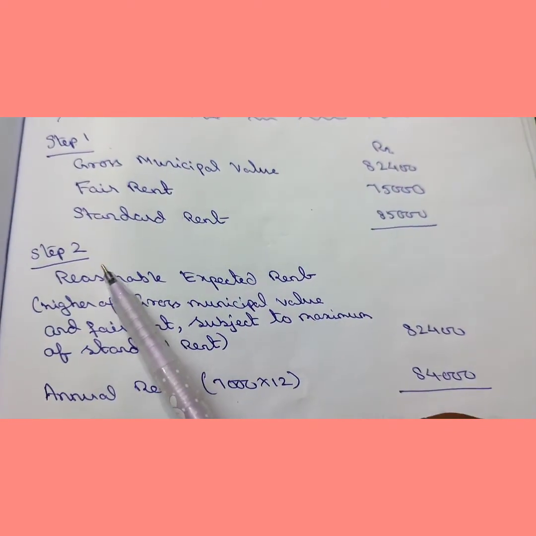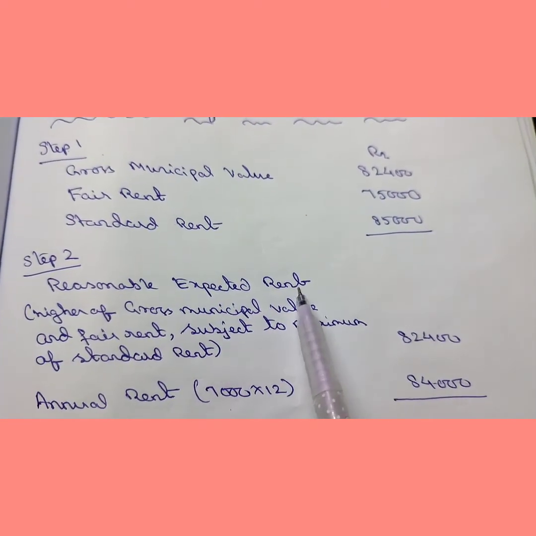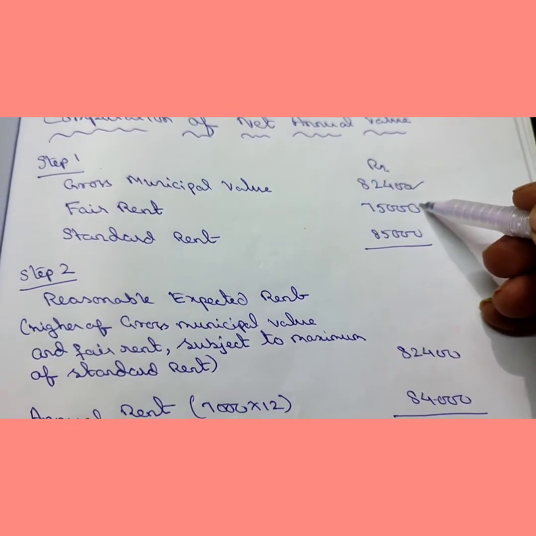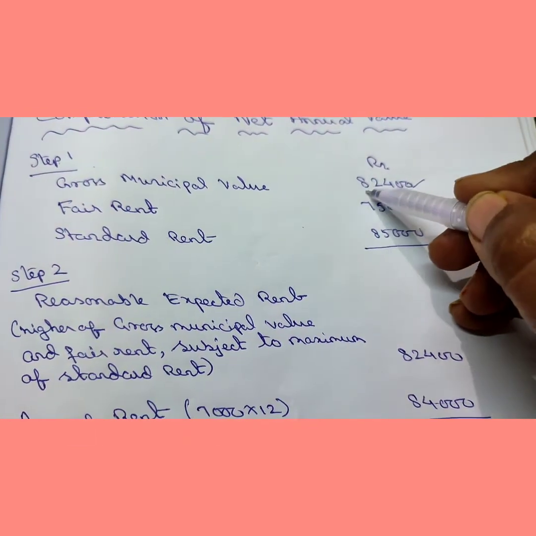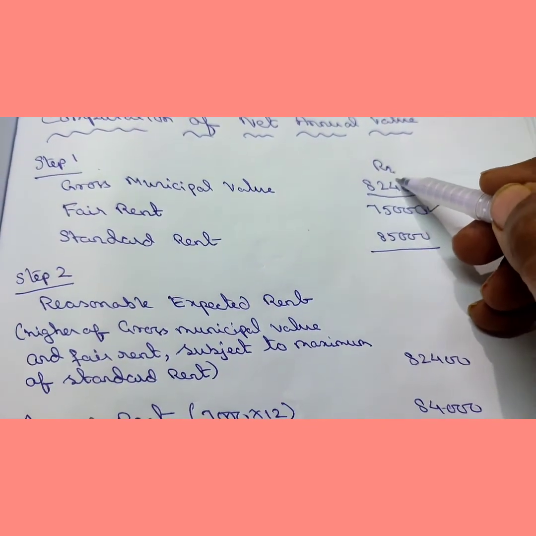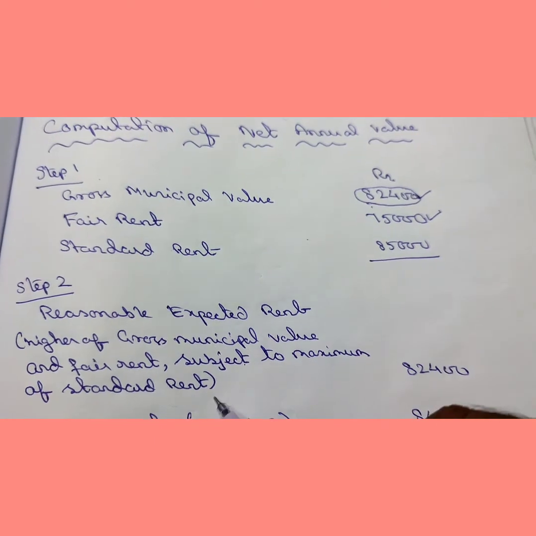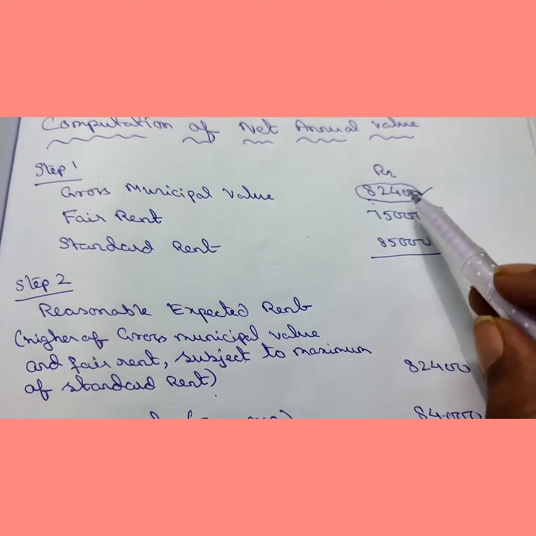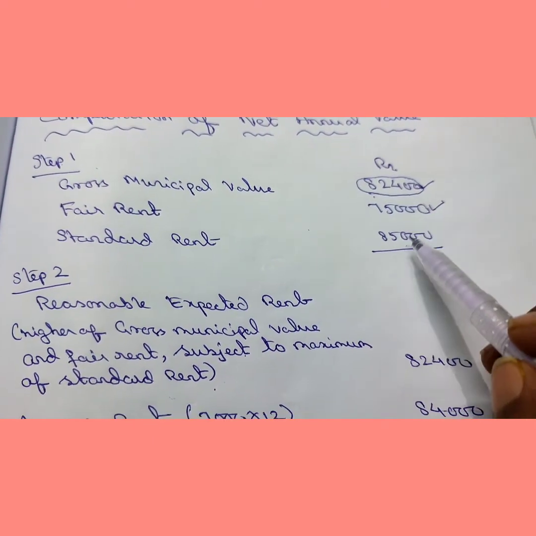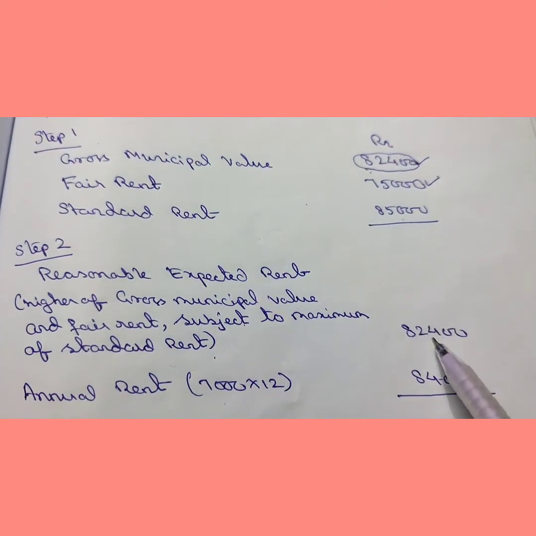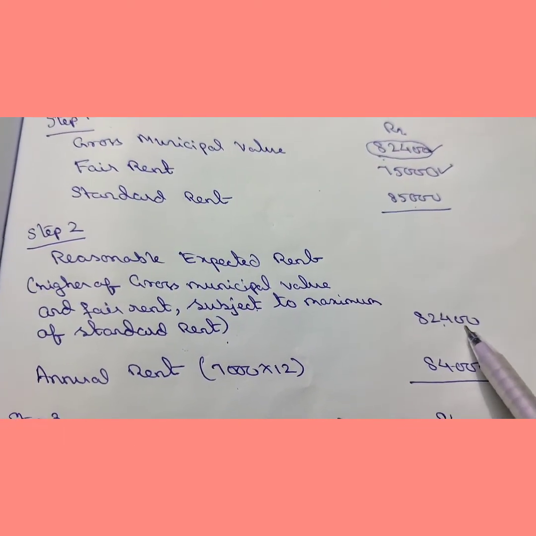From step 1, step 2, you know reasonable expected rent, that is higher of gross municipal value and fair rent. Which is higher? 82,400. Okay, but it is subject to maximum of standard rent, meaning it will not exceed standard rent. It does not, so this will be our reasonable expected rent in step 2, 82,400.